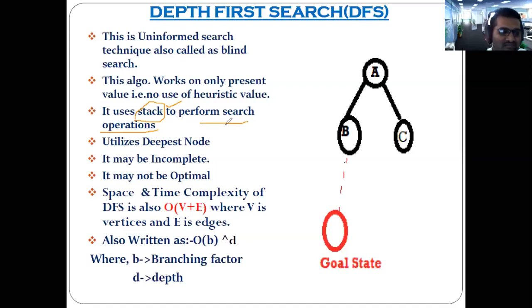LIFO manner. All of you make your consensus first and then tell me. LIFO manner, sir. Yes, all of you agree.